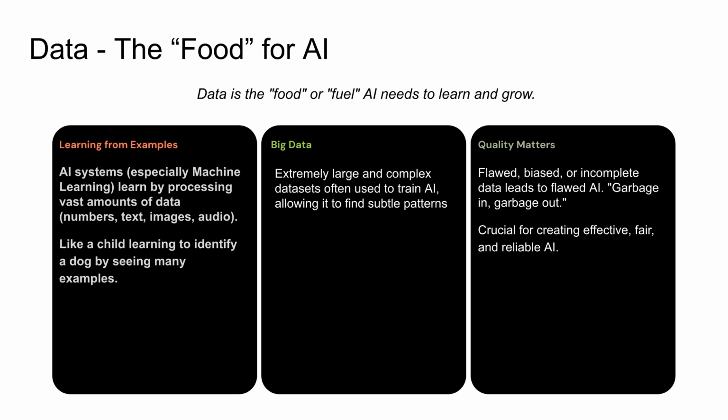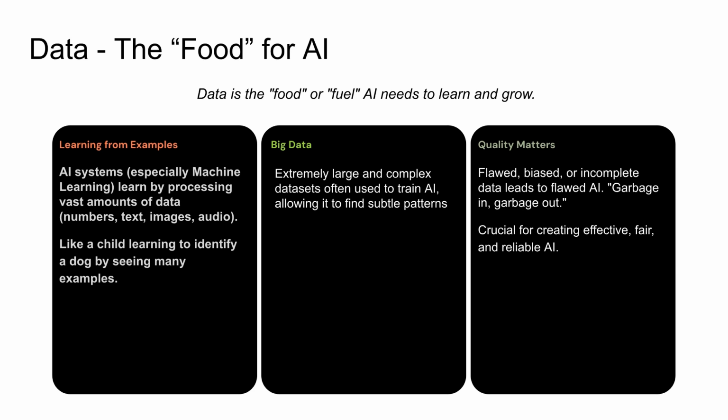The learning process is similar to how humans learn. A child learns to identify a dog by seeing many different examples of dogs. Similarly, AI systems learn by processing numerous data examples. For instance, to teach an AI to recognize cats, it would be fed millions of images, allowing it to discern the patterns that define a cat.